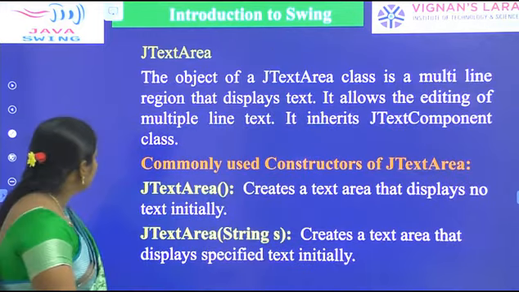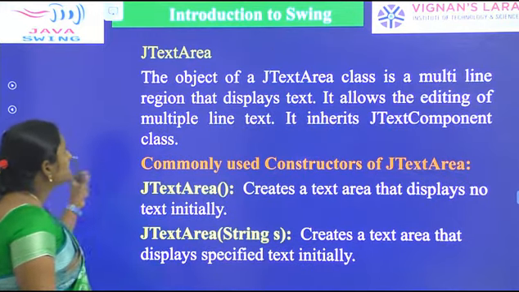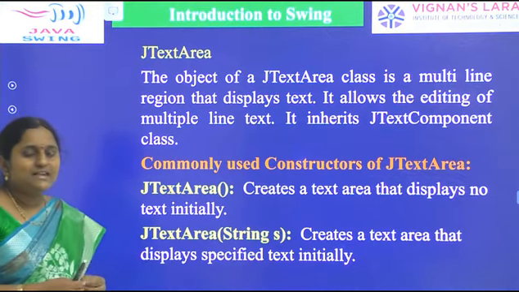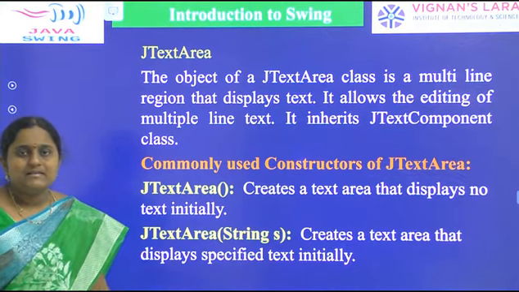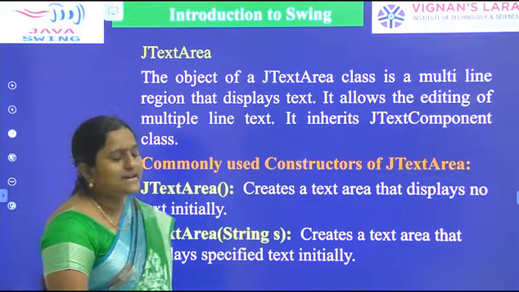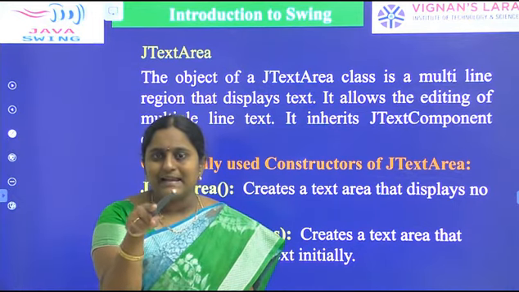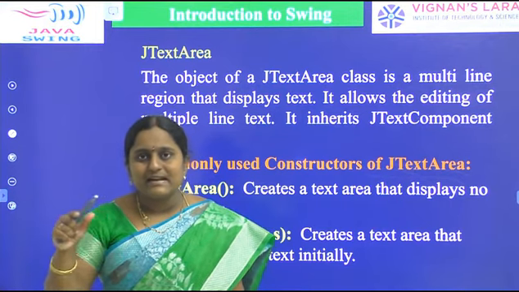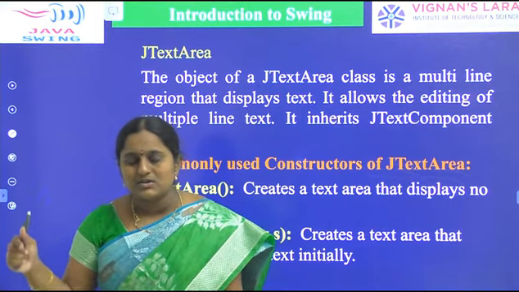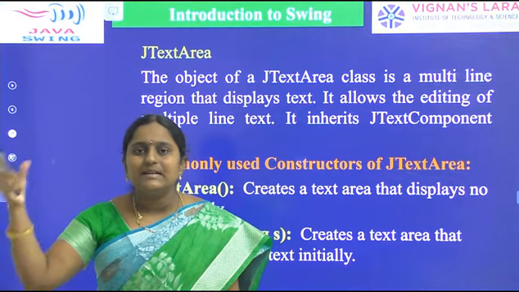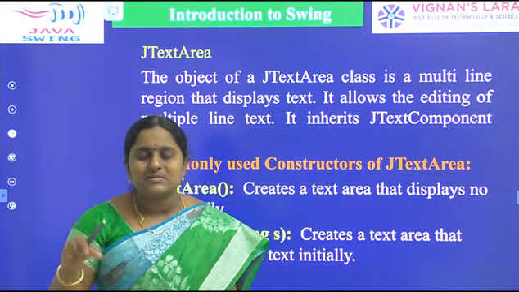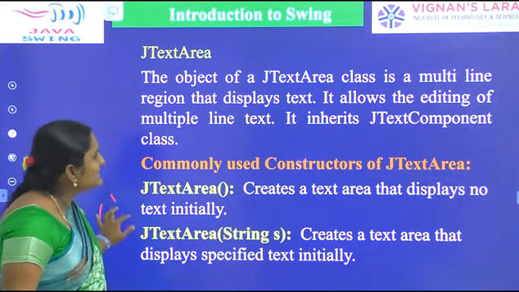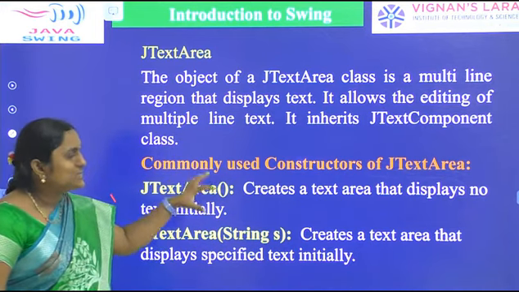Coming to the next one, JTextArea. The JTextArea object allows multiple line text. Coming to the text field and text area: a text field allows only single line text, and a text area allows multiple lines of text. JTextField and JTextArea are two GUI components present in the Swing package. All those classes are present in the javax.swing package. The object of the JTextArea class is a multi-line region that displays the text.